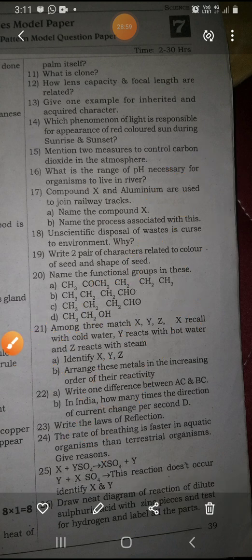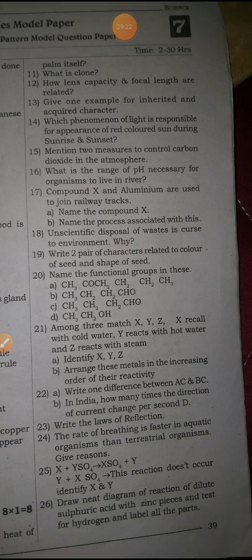So in the 17th question, the X compound is Fe2O3, and that is the answer to naming the X compound. The second part is to name the process associated with it. The associated process is the thermite process. So next, the 18th question, let's see that.